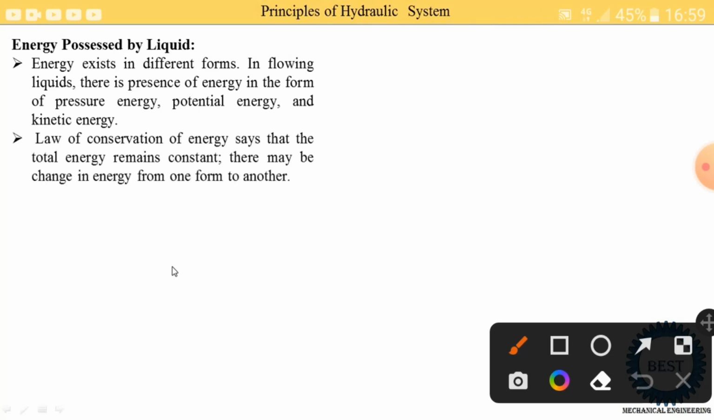What is the pressure energy? What is the pressure head? What is the potential energy? What is the potential head? What is the kinetic energy? And what is the kinetic head?